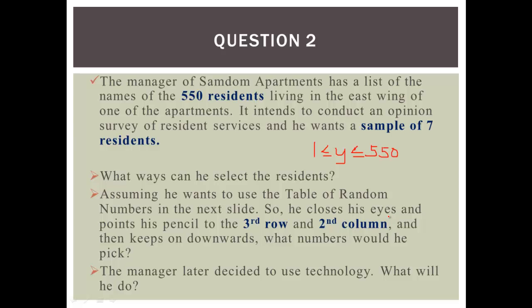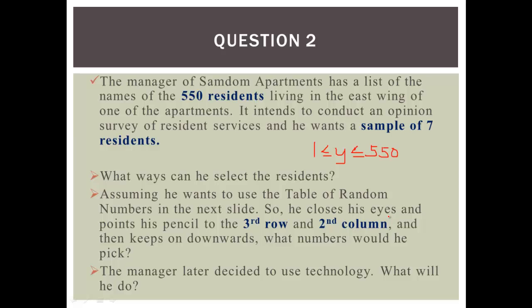Now I want you to understand this. We can't deal with only single digits, because the highest number is 550. We look at the highest number. That's the size of the population. That is what we look at. If the population is just a single digit, like in question 1, the population size is 9 and the sample size is 3. But we are not really concerned about the sample size. We're concerned about the population size.